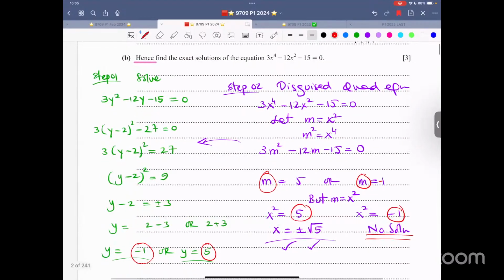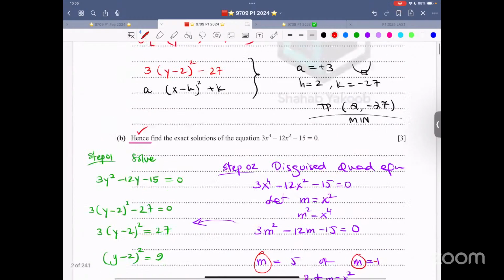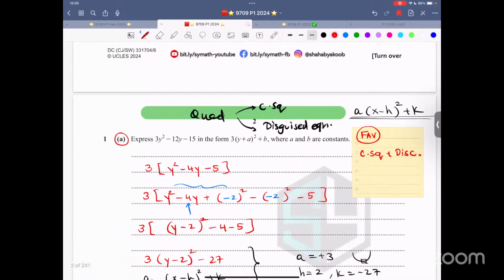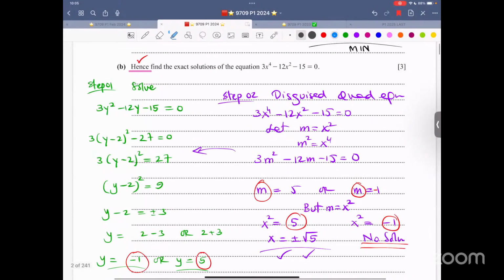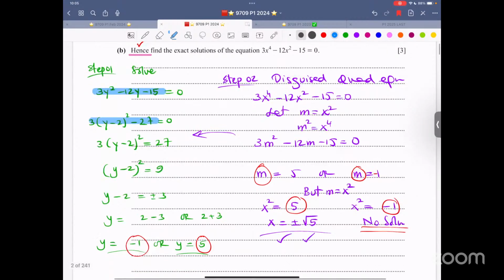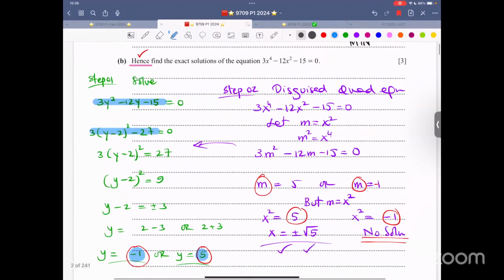Hence find the exact solution of this equation. Now they are using the word hence. That means you have to use the result of part 1, which is right over here. Let me highlight this result: 3(y minus 2) whole square minus 27. First of all, this thing over here becomes this. Got it? And then the values of y are negative 1 and positive 5.